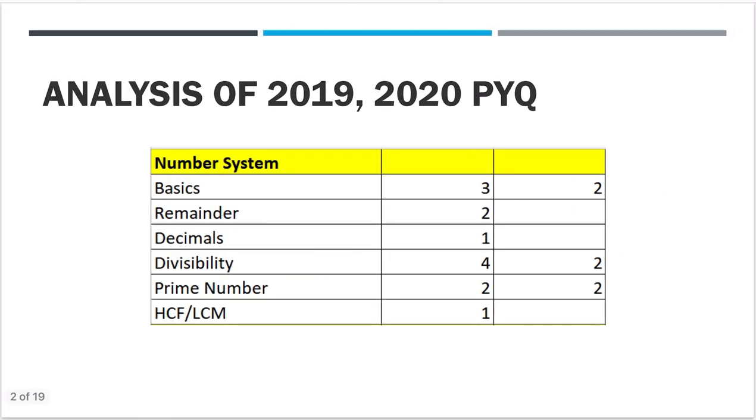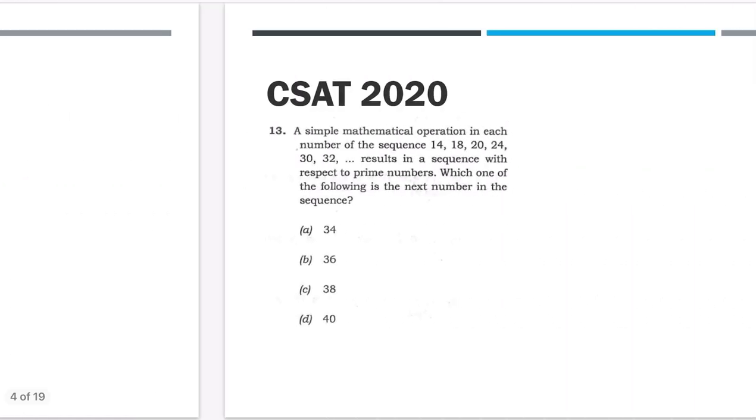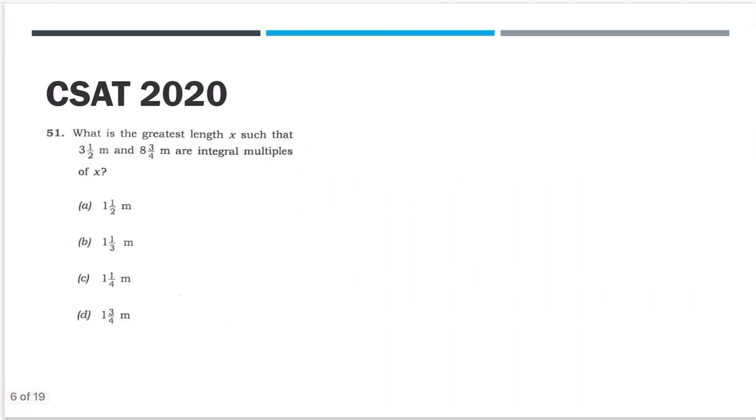Looking at the question distribution from 2020 and 2019, you can see there are a total of 5 questions from these topics. Plus there is one extra question which was given in the form of a statement and conclusion. I hope you remember it from the last video. We have done a few statement conclusion questions as well. So that makes it 5 plus 1 extra, a total of 6 questions. These 6 questions we are going to cover in the next video from these topics.